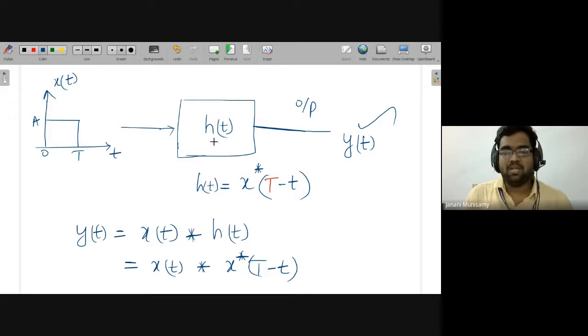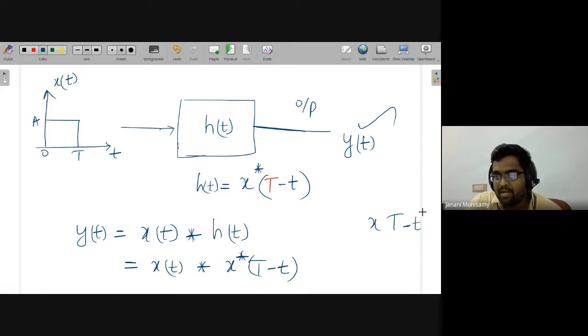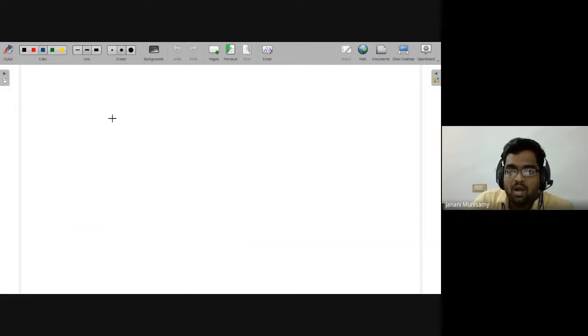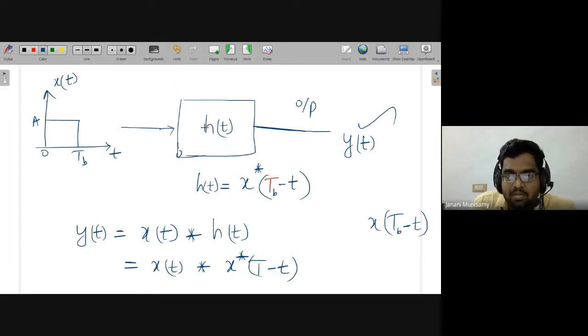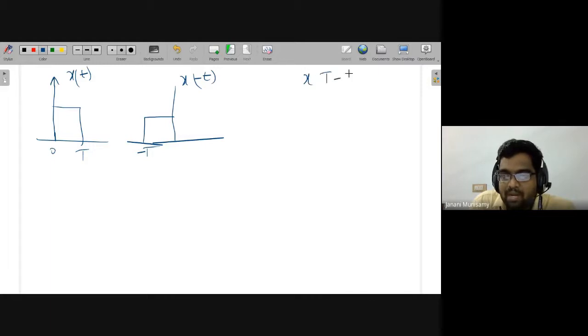Again, this is the basics of signals and systems. In x of t, you have to identify what is x of capital T minus t. Capital T is the bit duration. In some books they will mention it as TB also, the duration, so x of TB minus t. Then how to draw the function? Say you are given x of t from 0 to T. From that you first find x of minus t. This is x of t, then x of minus t will become like this. Then what is x of capital T minus t?